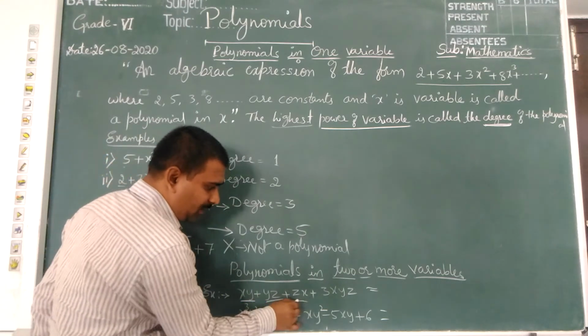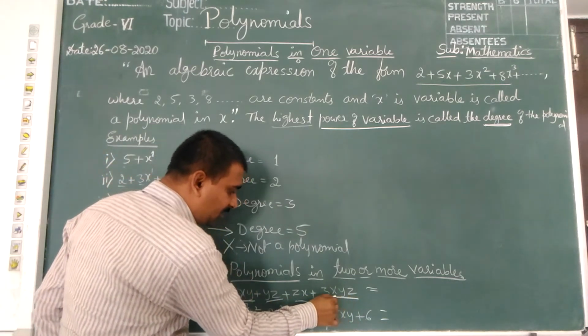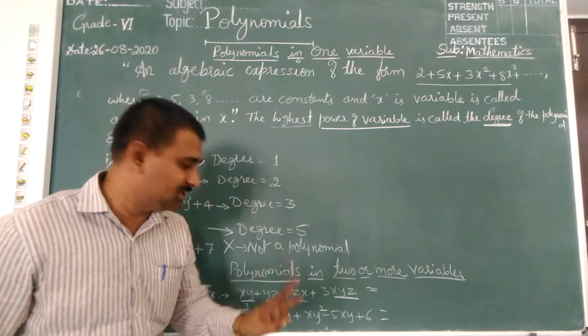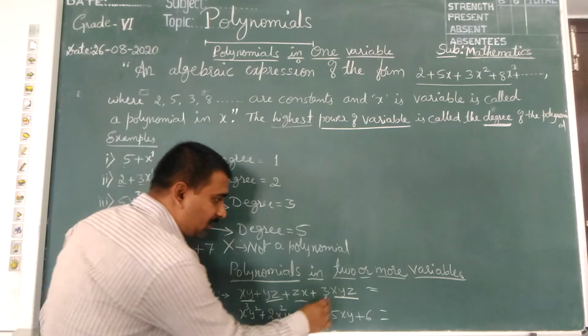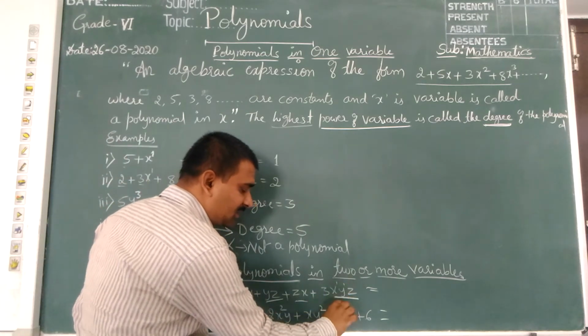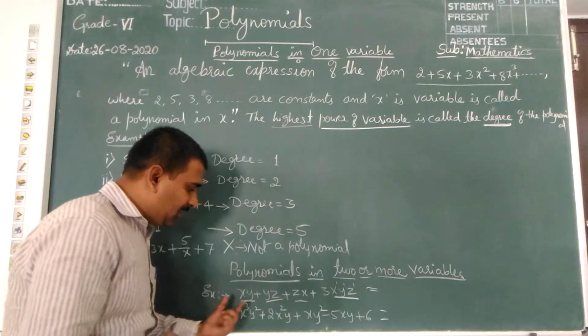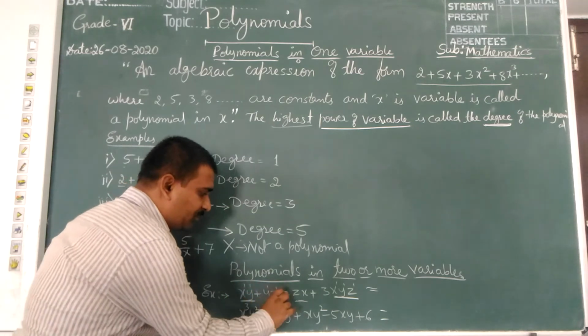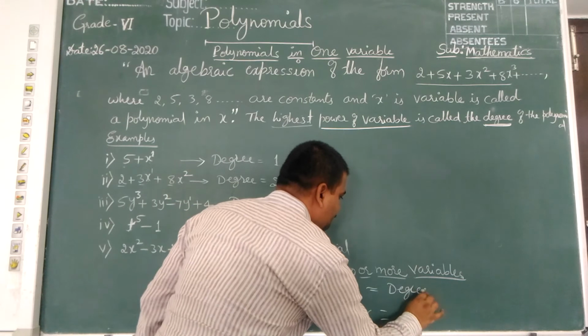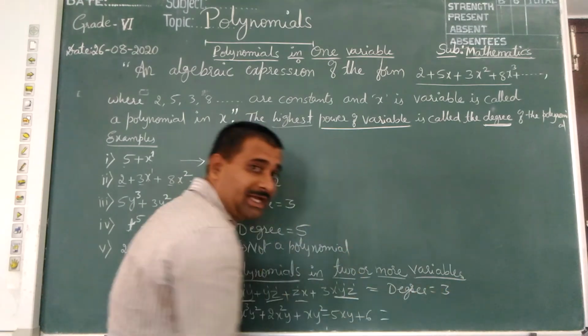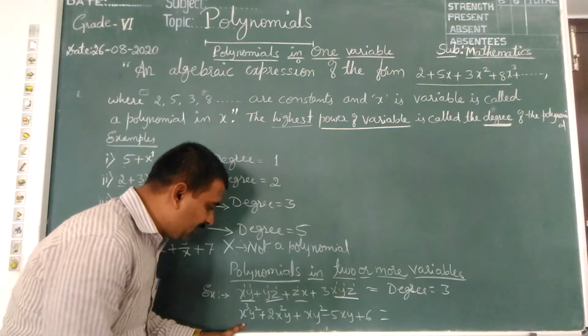Here, 3 variables are used: x, y, z. What is the highest power? Its power is 1, its power is 1. Here only 2 is the power, it is 3. So the degree is 3.